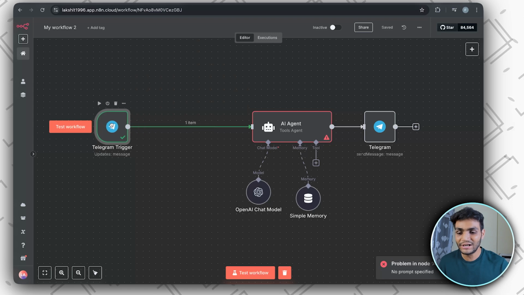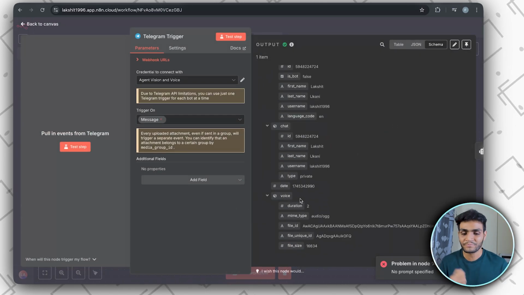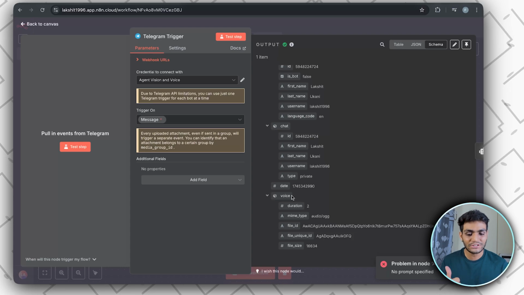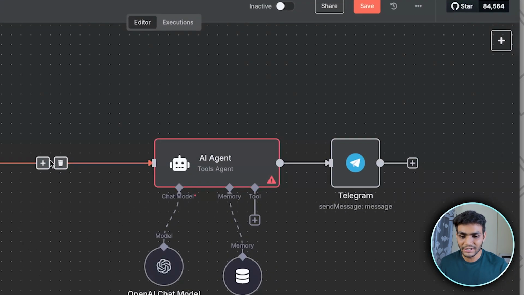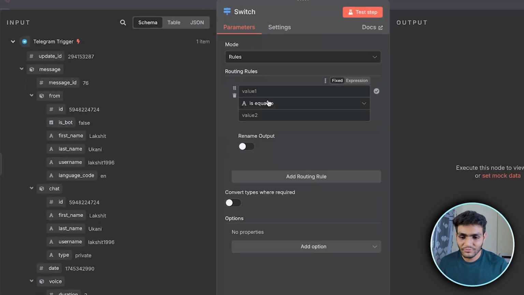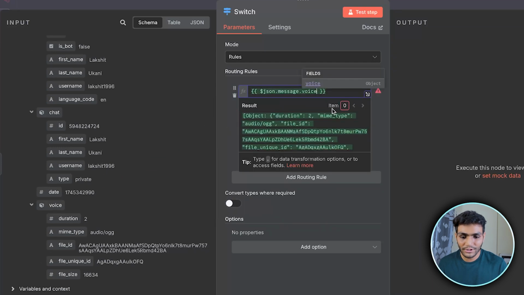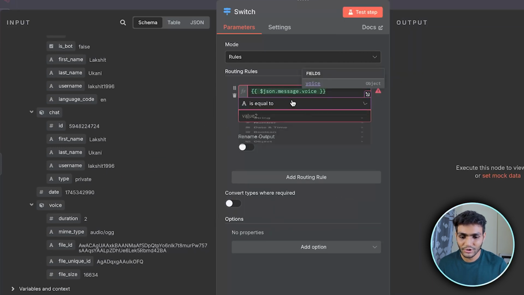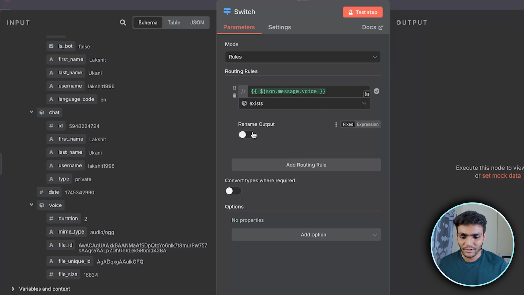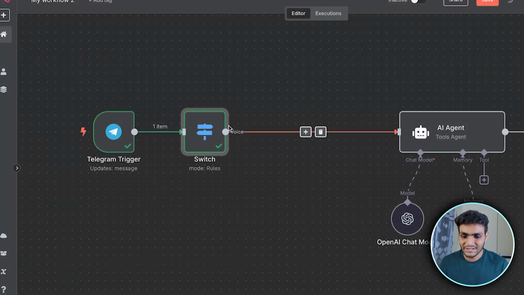So we'll need a switch over here, which will understand whether we are getting a text message or a voice message. In the voice message, you can see that there is a voice node, so we need to route this accordingly. For that, we'll add a node called a switch node, and in this switch we'll assign the routing rule. If there is a voice object, we'll use "object exists", then rename it to voice. Then test, and we can see it went to this part.